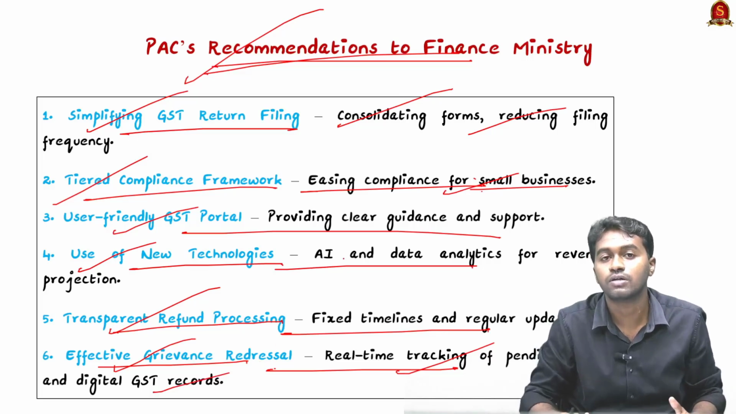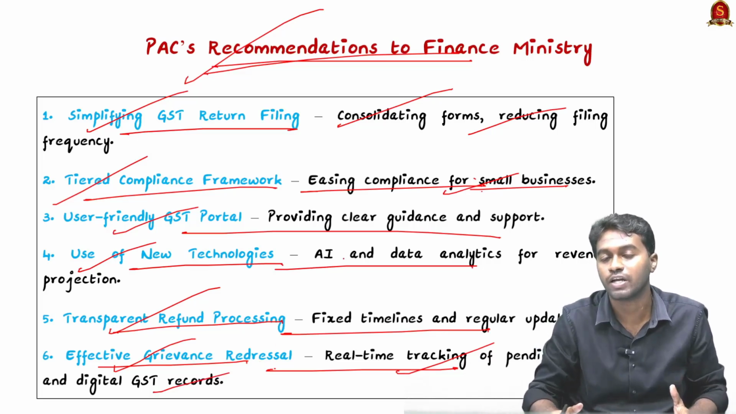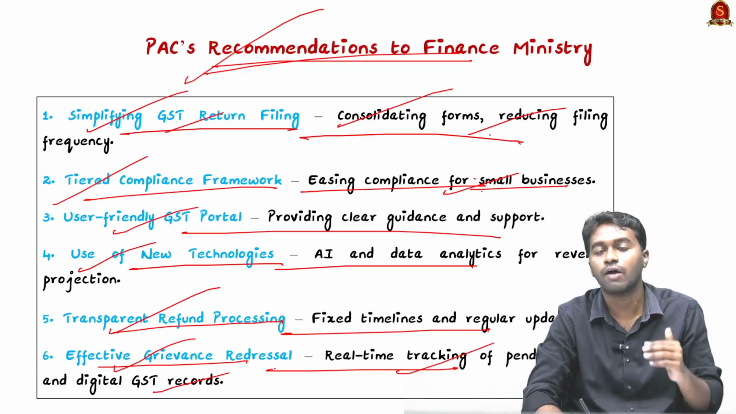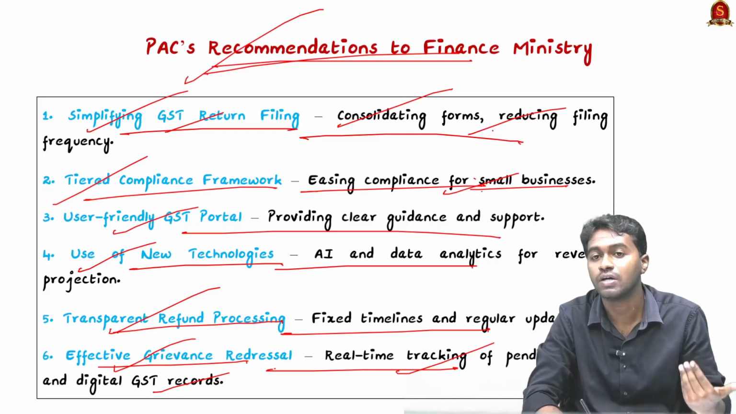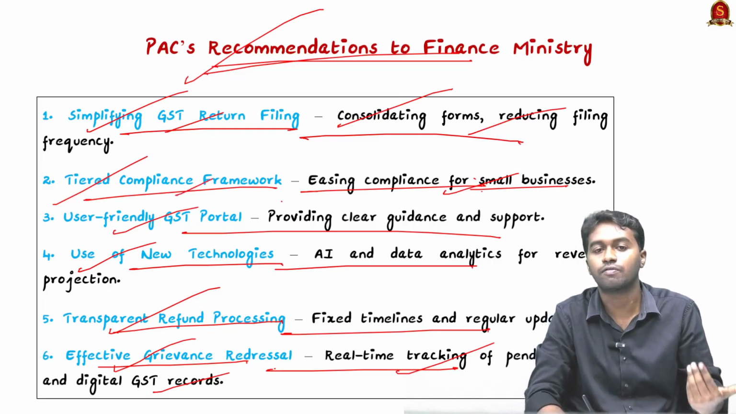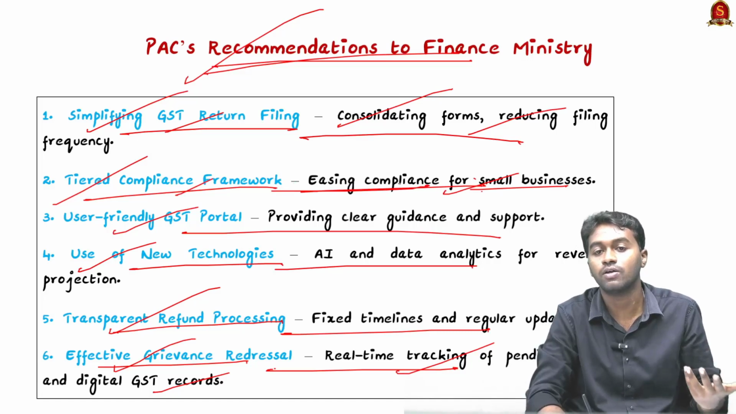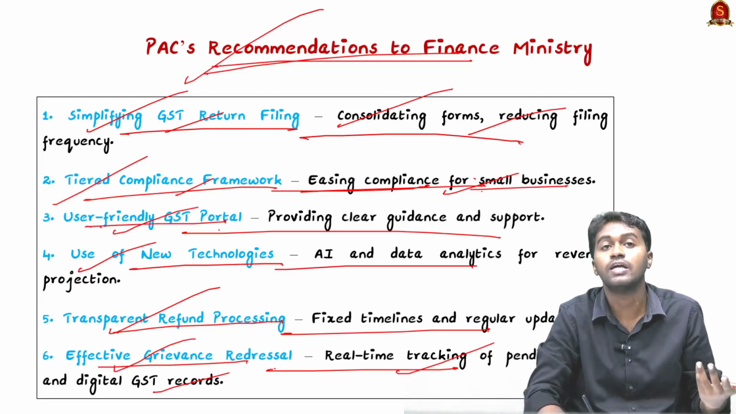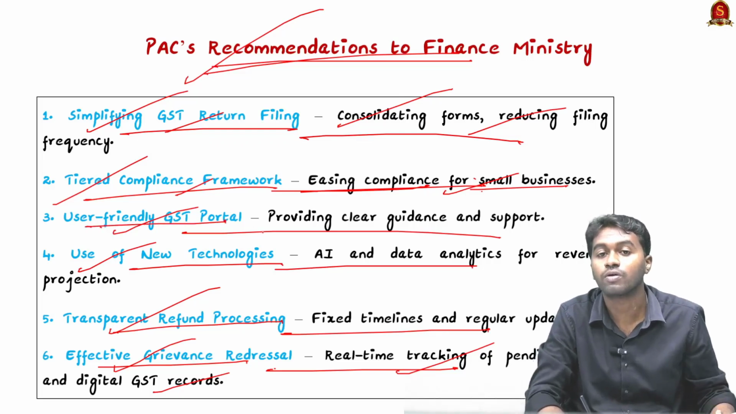So these are the major recommendations from PAC to the Finance Ministry. First is simplifying the GST return filing. For that we have to consolidate the forms, and this helps in reducing the filing frequency. And the next is a tiered complaints framework to develop the ease of doing business ambience for small scale business people. And the next is developing a user-friendly GST portal for providing more clarity and support.